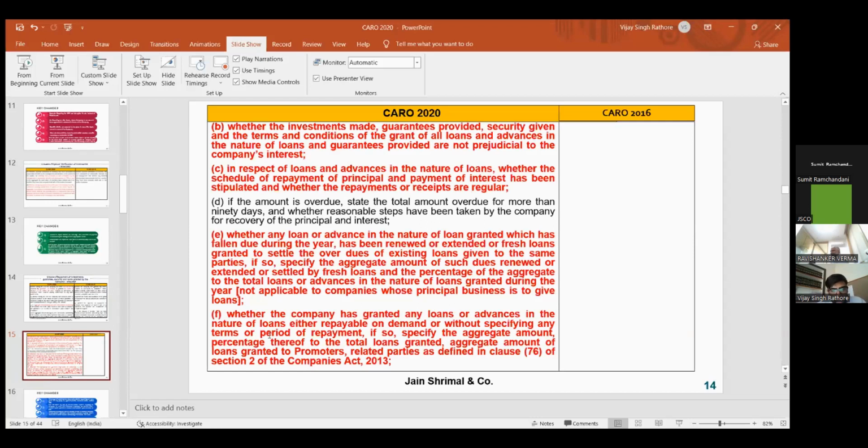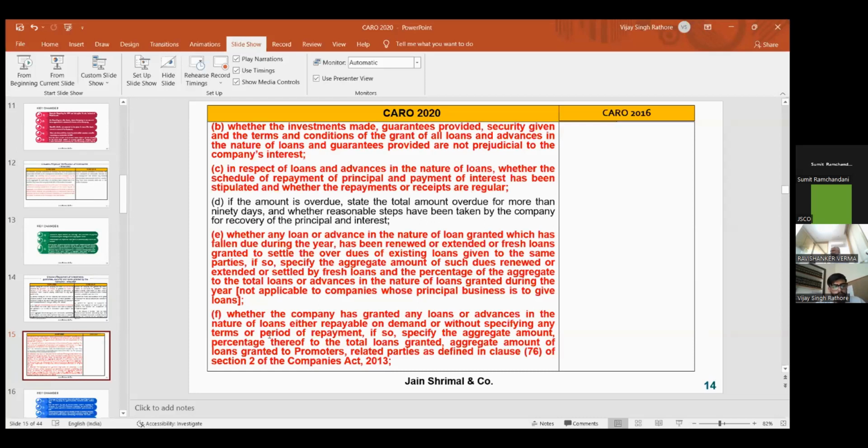This clause was already there, that if more than 90 days are outstanding and not paid, then you have to report under CARO 2020. Another point is whether any loan which has fallen due during the year has been renewed. It means you have received a loan and have not paid it to the lender, but freshly renewed the same loan.